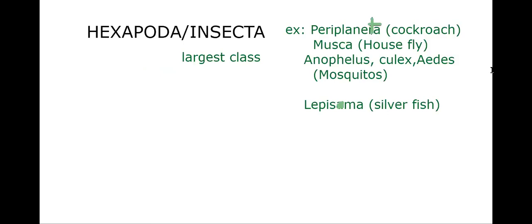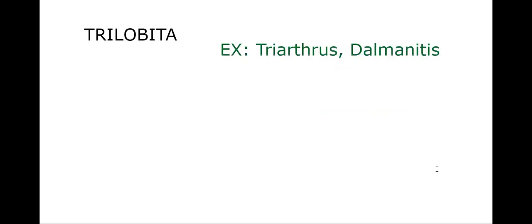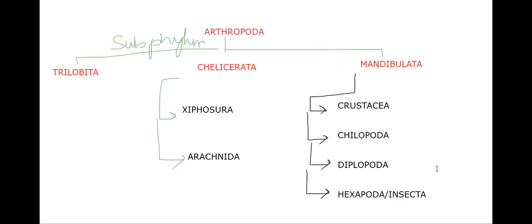Everything is set. The only thing you have to remember is the primary classification I showed here. Phylum Arthropoda includes Trilobita, Chelicerata, and Mandibulata. Chelicerata includes Xiphosura and Arachnida.